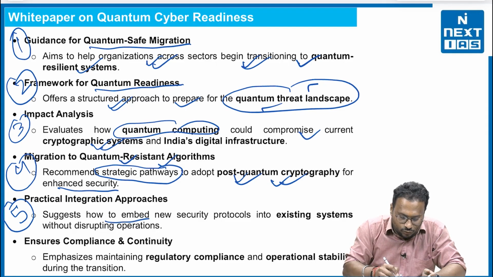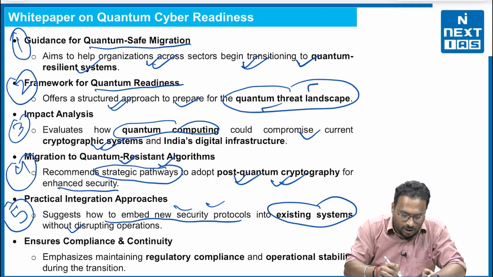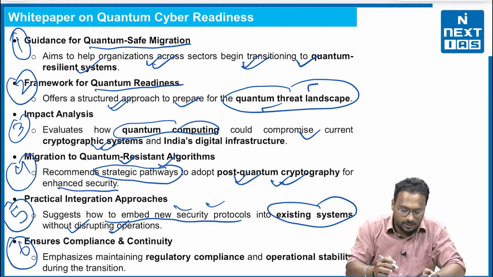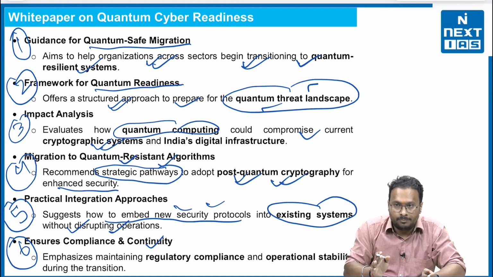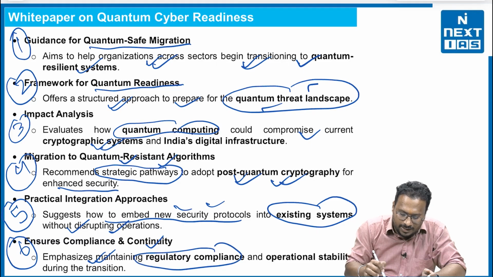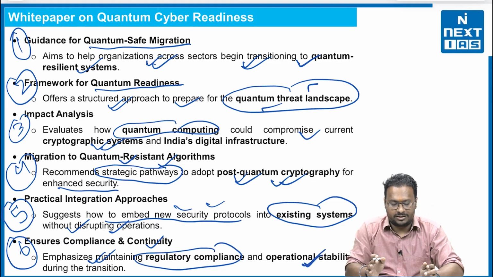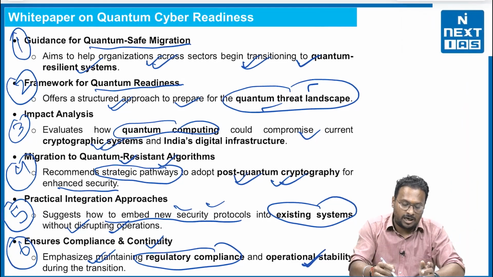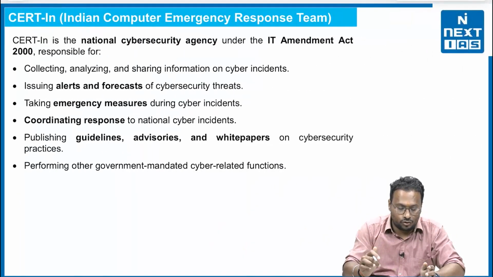It suggests how to embed new security protocols into existing systems without disrupting operations. And sixth, it quoted that they are trying to ensure compliance and continuity. That means they are emphasizing maintaining regulatory compliance and operational stability during the transition. This is the point that the white paper on quantum cyber readiness has quoted.